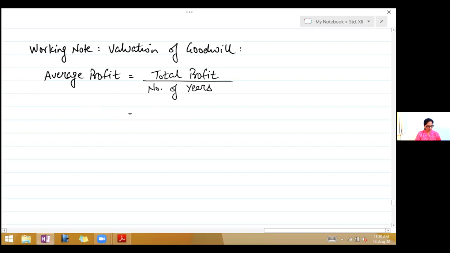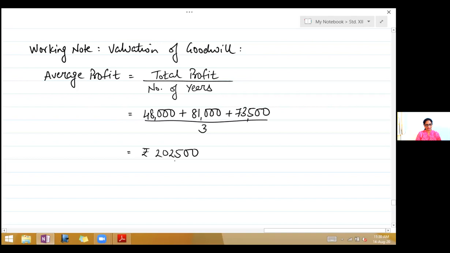So they have given us the total profit. So you can find out it is 48,000 plus 81,000 plus 73,500. This is for 3 years. Divide by 3. So it comes to 2,02,500 divide by 3. So that is 67,500.